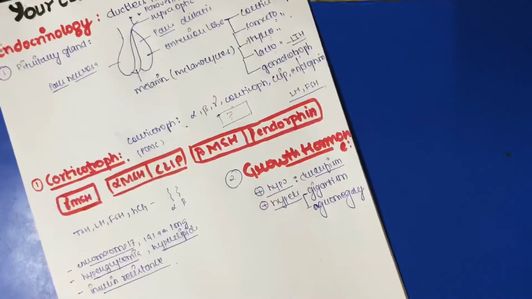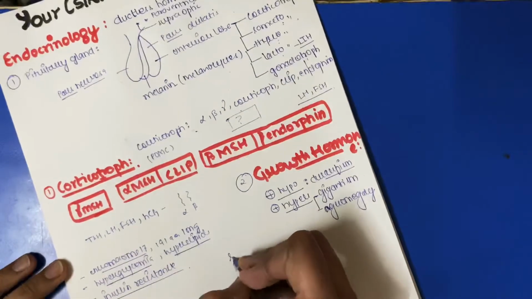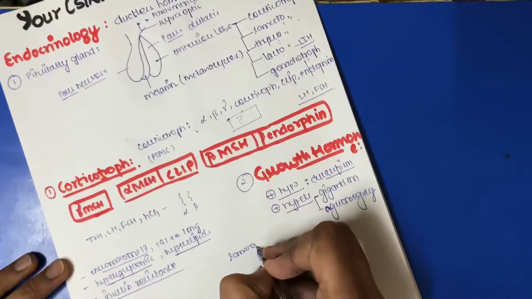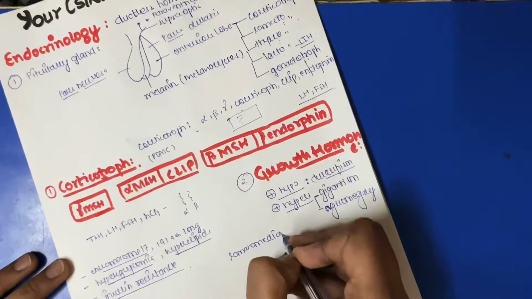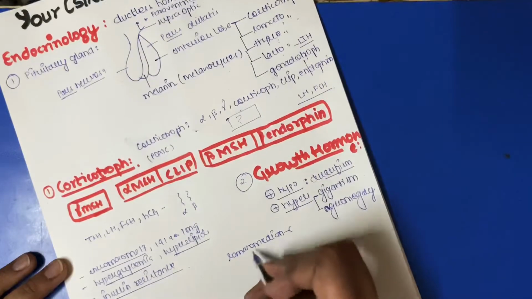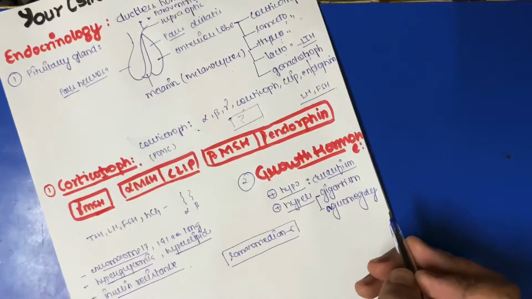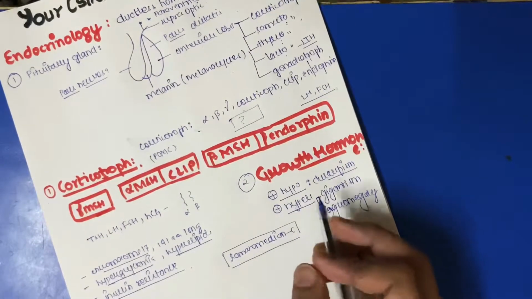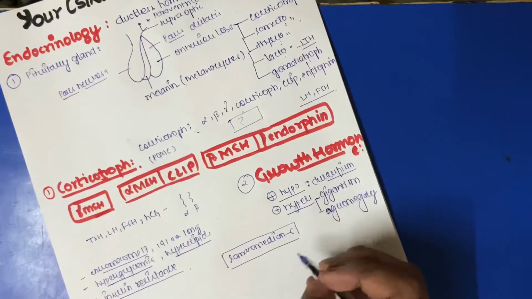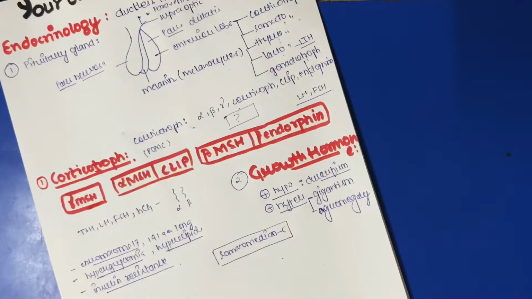A new molecule has been developed, which stimulates the liver and works like a drug, or you can say a peptide molecule, which is somatomedin C. Somatomedin C is like the growth role of the hormone, and it is insulin dependent. This is also like insulin, but isn't insulin, because insulin doesn't want glucose to be consumed, but somatomedin C wants glucose to be consumed. So somatomedin is also like an insulin dependent protein.